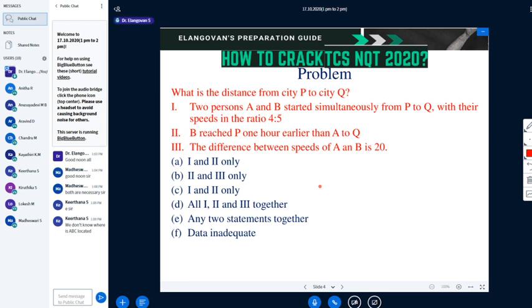Now the options are: 1 and 2 only, 2 and 3 only, and I think it is 1 and 3 only, there is a mistake, then all of 1, 2 and 3, any two statements, data inadequate. Any number of options they may give. I have given all possible options, that is why I have gone to 6 options. In order to practice, I thought of giving all kinds of options.